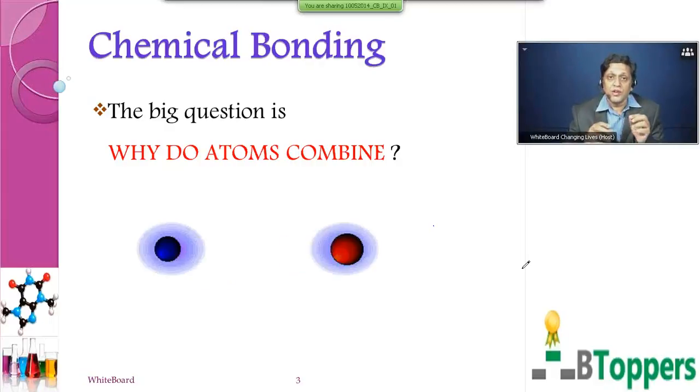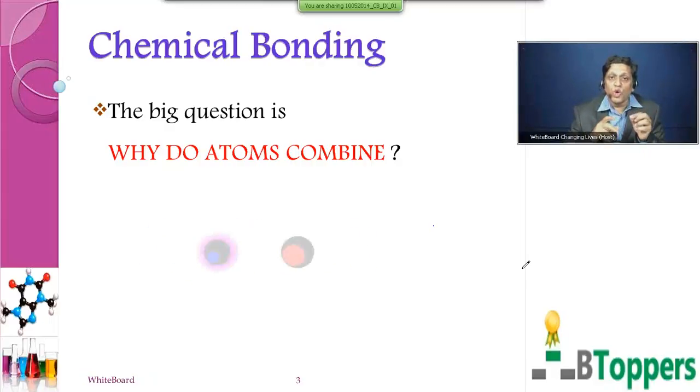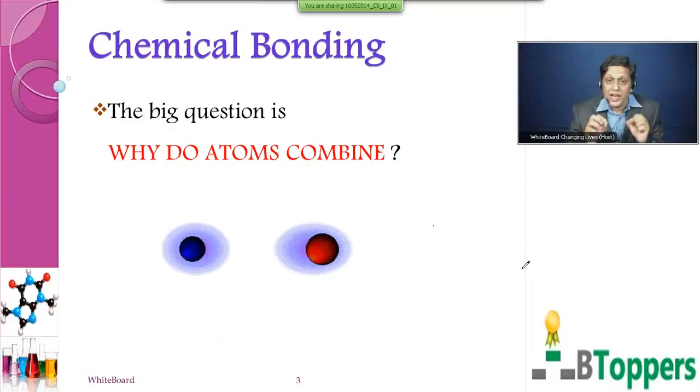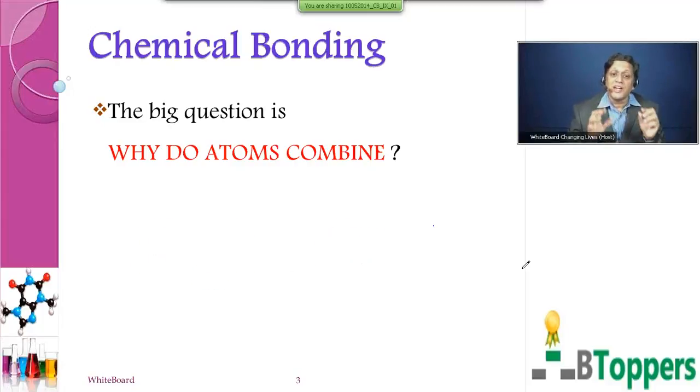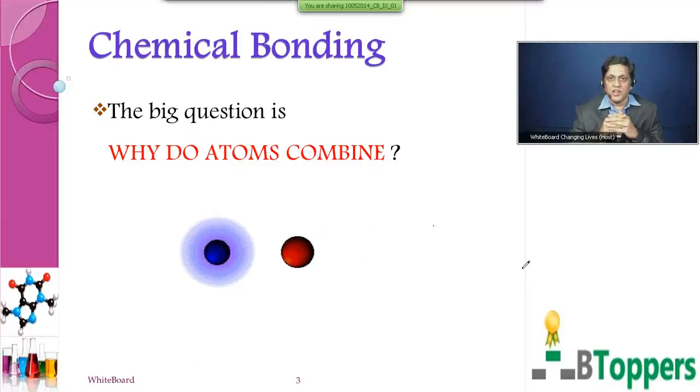The answer was provided by two scientists by name Kossel and Lewis. They modeled their argument based on the inertness of noble gases.